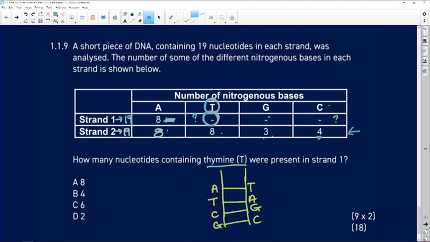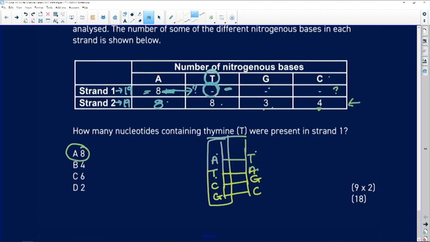So we're looking at one strand only, and if we have 8 adenines on strand 1, how many thymines will we have? Remember, it's in a 1-to-1 ratio. So we will have 8 thymines. If there are 8 adenines, there will be 8 thymines as well. All right, that's our multiple choice out of the way.